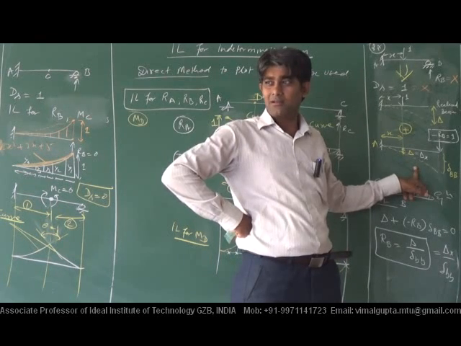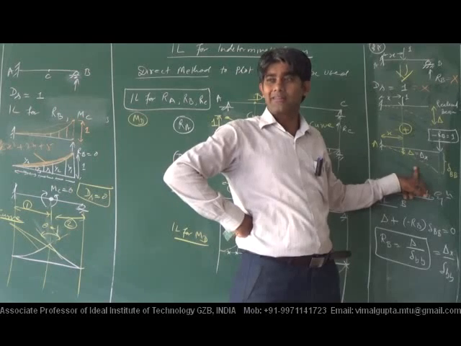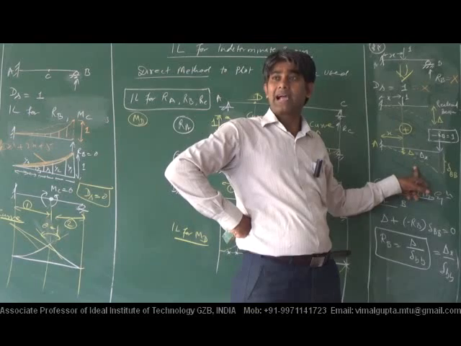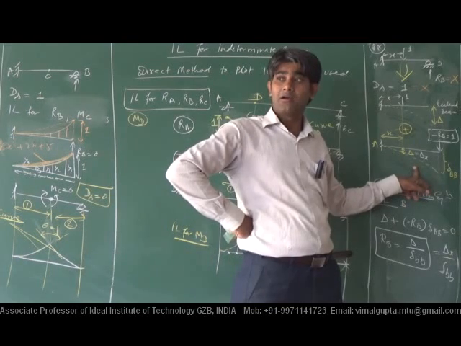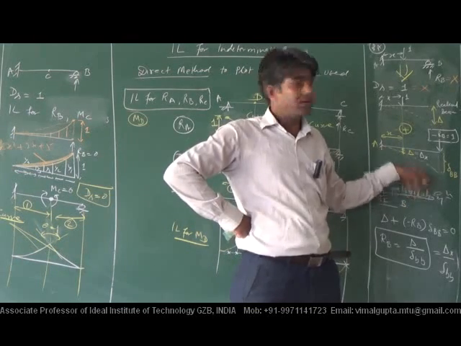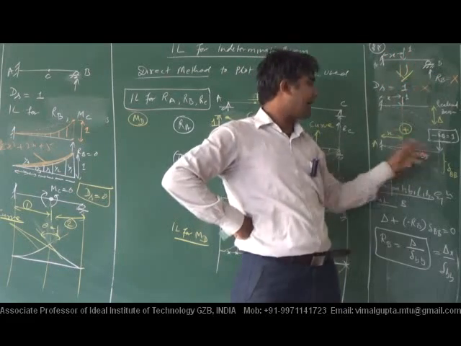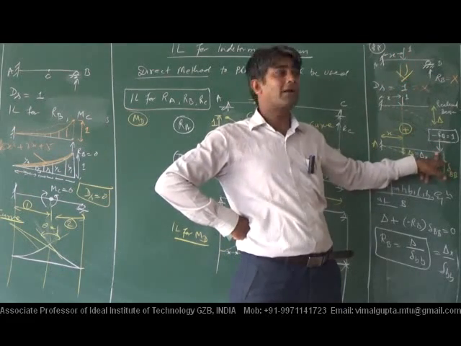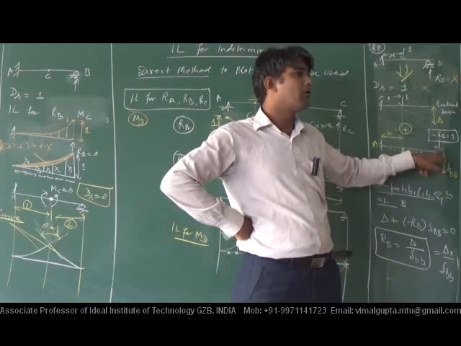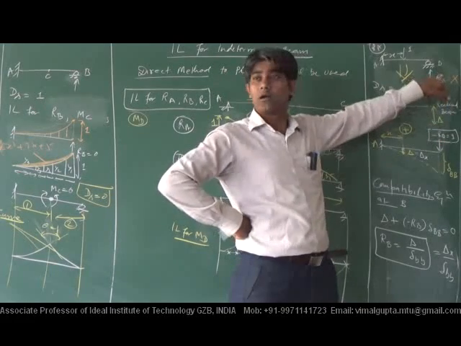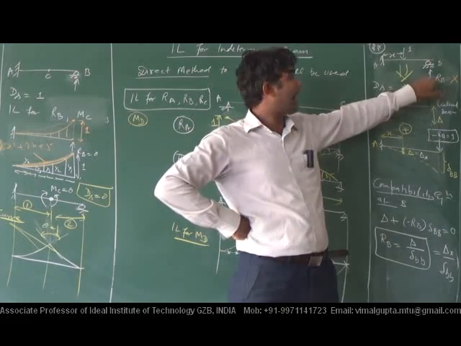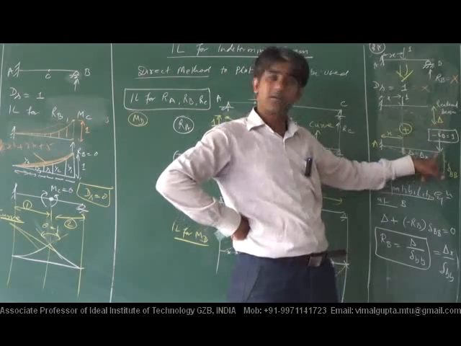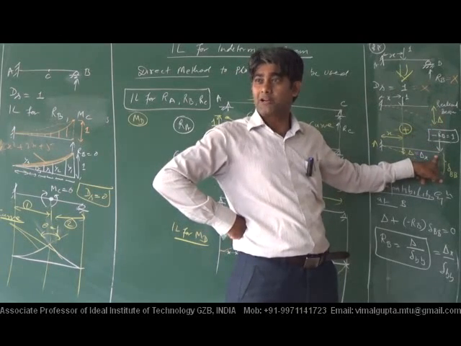And how will this be made? It can be made after having a released structure: remove the support and apply the point load. And where is the point load? Apply the point load where the IL is to be plotted, means here. Clear to everybody?